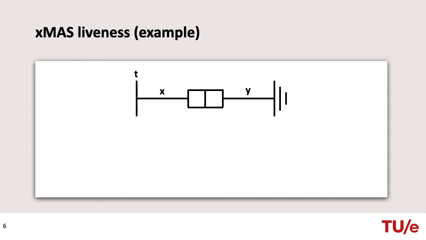Let me illustrate the SAT encoding by Gutmanov and others using an example. Here we have an XMAS network that consists of a source, a queue, and a sink, and two channels X and Y. For the sake of simplicity, we only have one datum, the token T. We approximate the LTL formulas for idle and block as follows. Channel X is the output of the source. Sources produce data infinitely often, hence channel X is not idle.